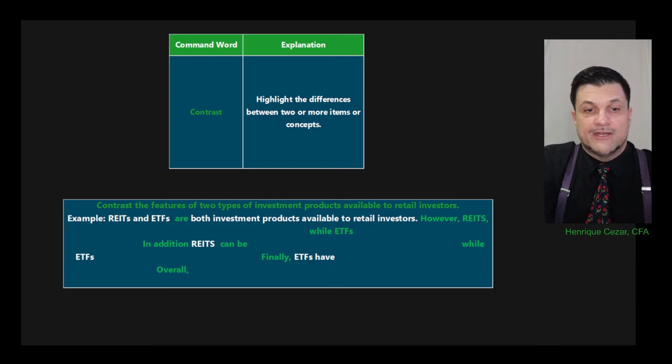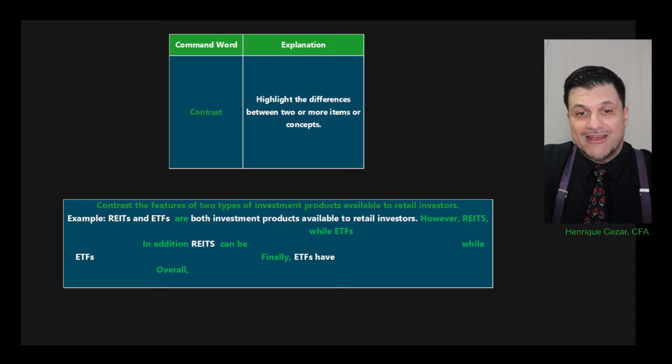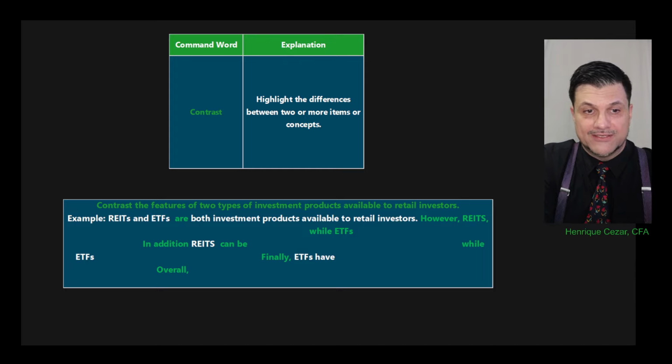All right, let's see an example here, friends. Contrast the features of 2 types of investment products available to retail investors. Well, it could be any contrast, right? That's why I left the answer kind of blank. Example: let's see REITs and ETFs, the real estate investment trust and the exchange traded funds. They both could be anything, stocks and bonds. It could be floating bonds, fixed rates, options.